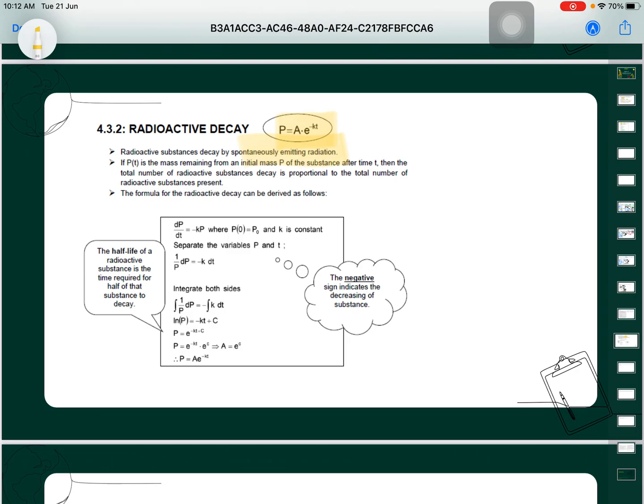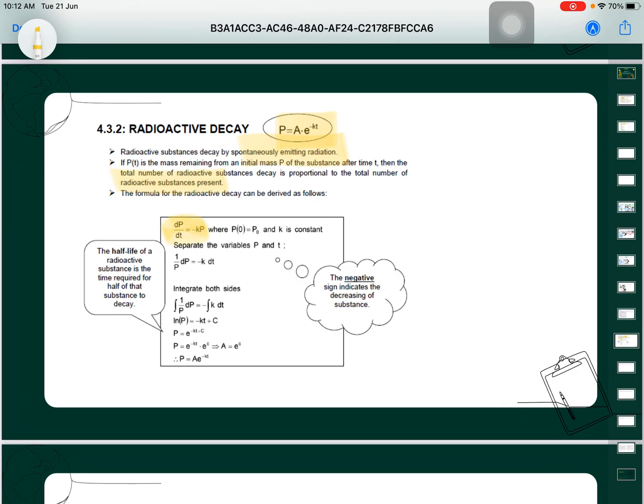If P(t) is the mass remaining from the initial mass of substance after time t, then the rate at which the radioactive substance decays is proportional to the amount of radioactive substance present. So the formula for radioactive decay can be derived as below. dP over dt is equal to negative kP.